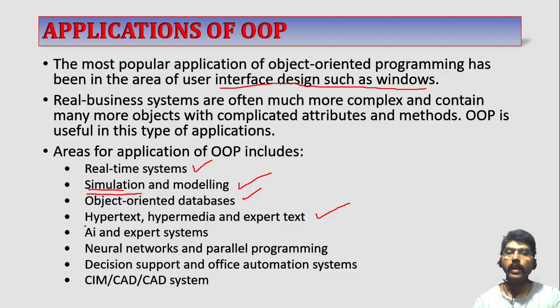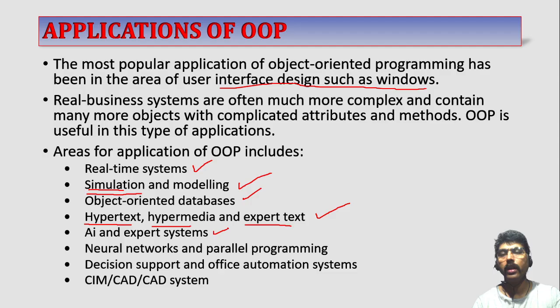We can use our OOPS technology to handle these objects. For example, whenever you write any JavaScript code, actually it is using OOPS technology.